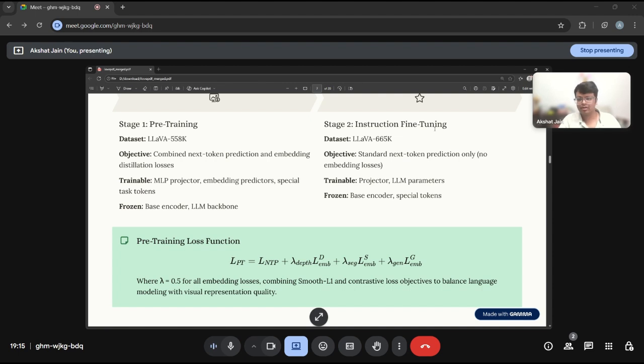Here is what the pre-training loss function looks like. We combine the next token prediction with three embedding losses, one for each expert signal. We set lambda to 0.5 for all three, balancing language modeling and visual representation quality. Each embedding loss combines smooth L1 and contrastive objectives.